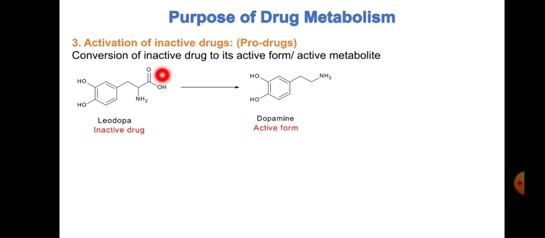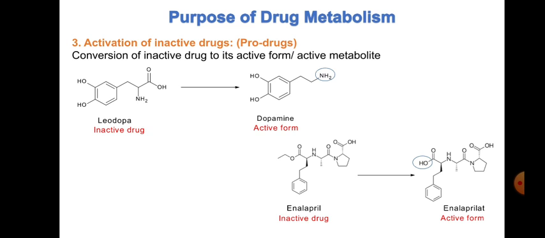It was here also, but we have only decarboxylated this. Because of that, dopamine is formed, and this is the active form. Okay. So we are converting an inactive drug into an active form, right? That is called activation of inactive drugs.